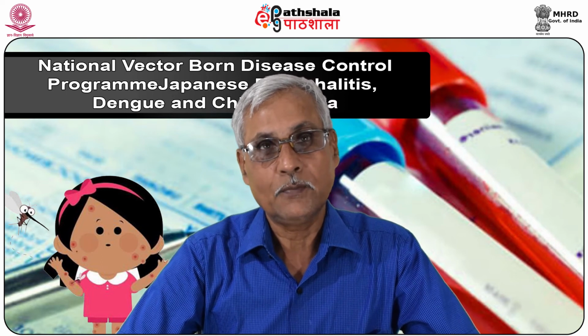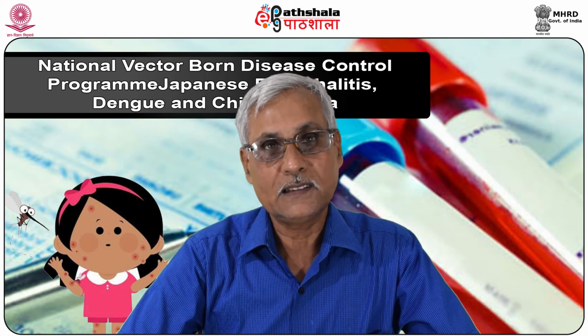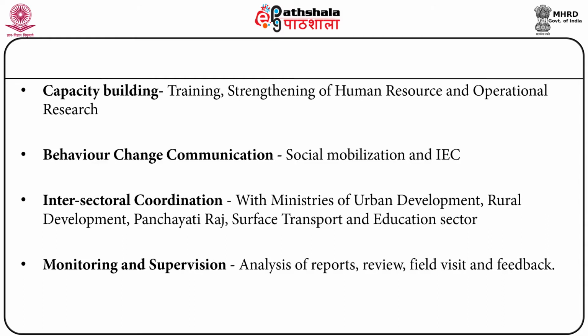Since it is a day biter, efficient clothing in terms of full trousers and full shirts, and other personal protective measures, may help in prevention of dengue.